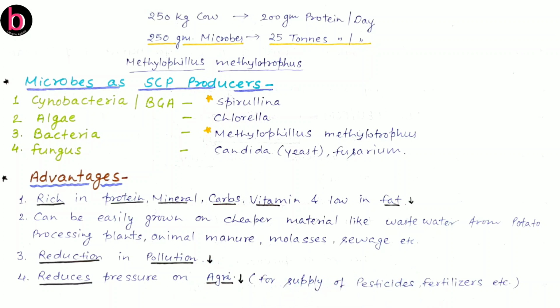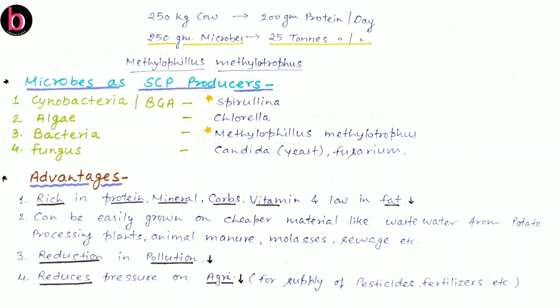Third, production of protein and other nutrients by single cell methodology also reduces pollution. Why? Because for production of single cell organisms we are using pollution-causing sources: potato processing plant wastewater, animal manure, sewage, molasses.